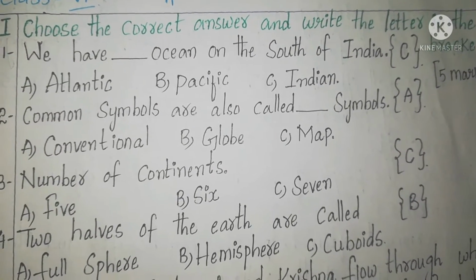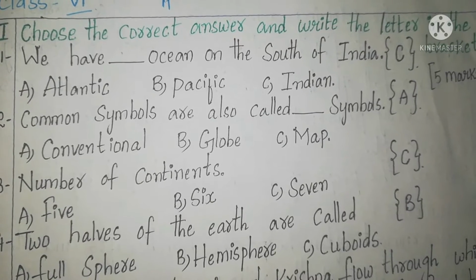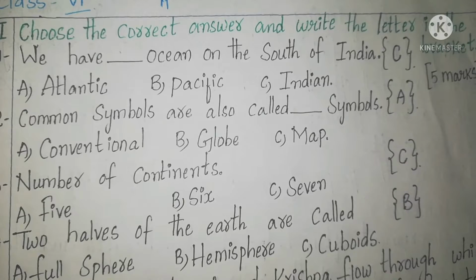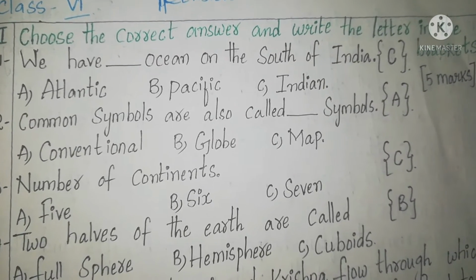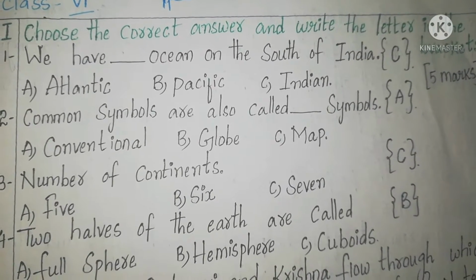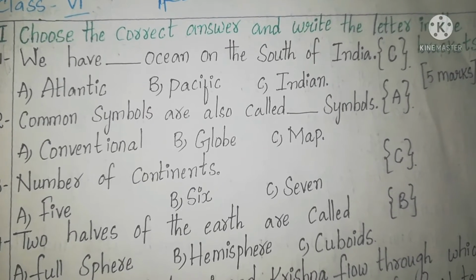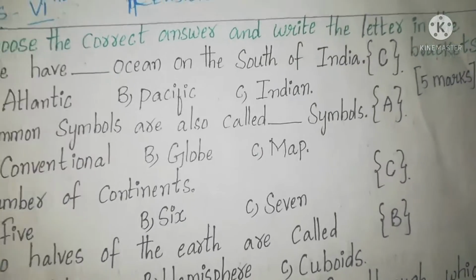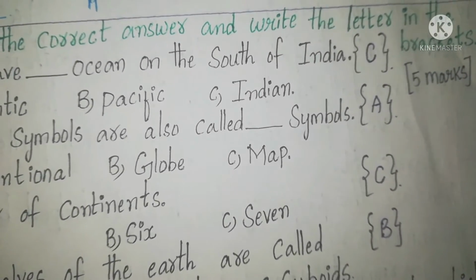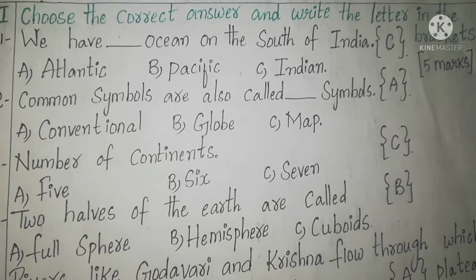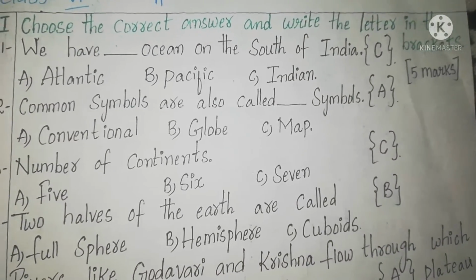So let us see the first one. We have dash ocean on the south of India. So which ocean do we have on the south of India? Here you can see options are: Atlantic, Pacific, Indian. So we have the Indian Ocean on the south of India. So we have to write C in the bracket, okay? And each correct answer carries 1 mark, okay? So this bit carries 5 marks, okay ma'am?